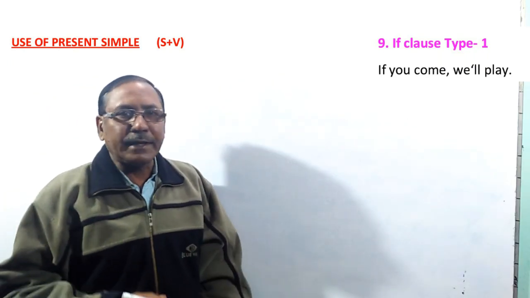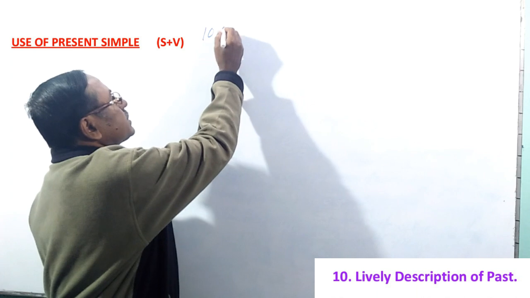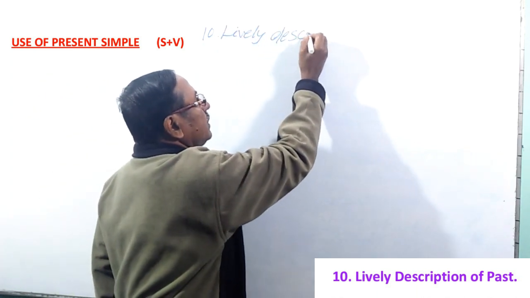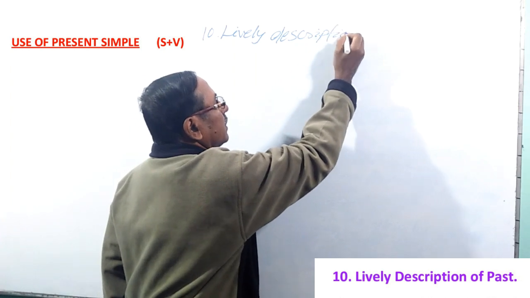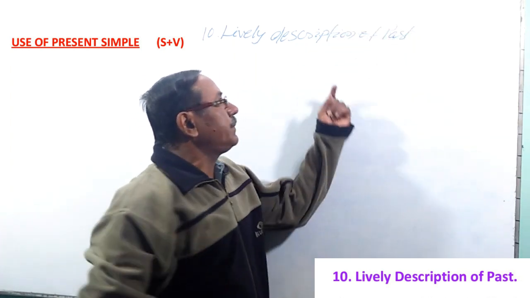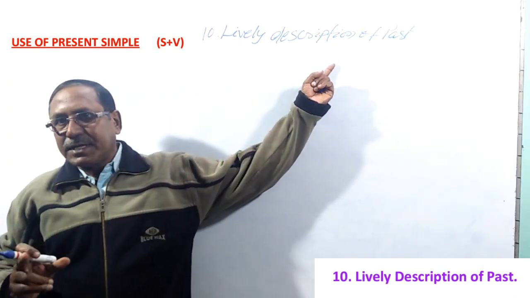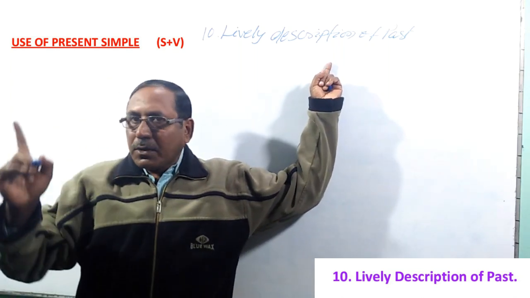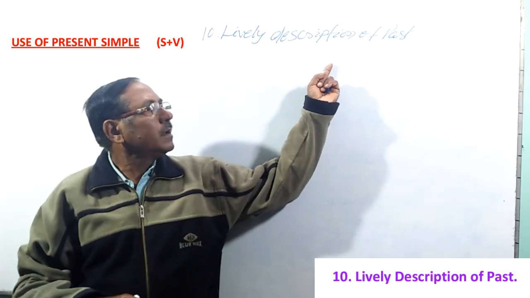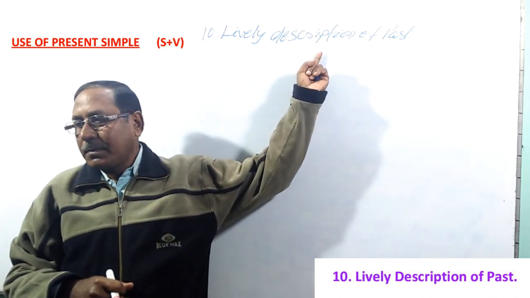You see, point number 10, lively description of the past. Present simple is such a type of present that can be used for present time, future time, and also for past time.